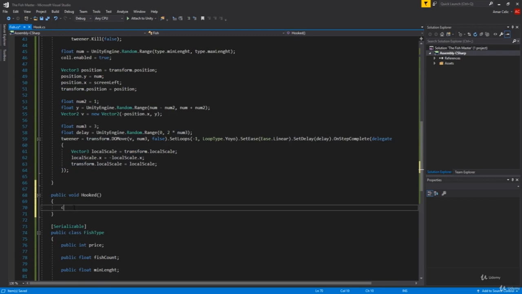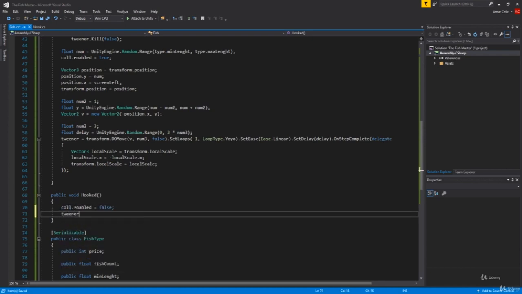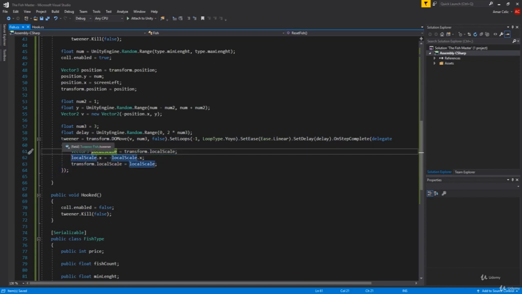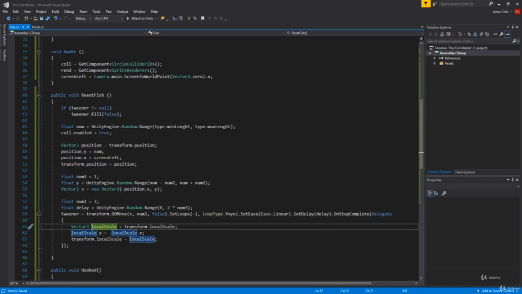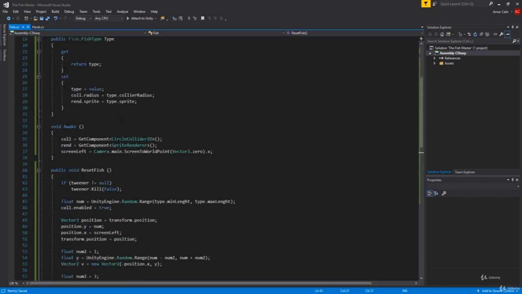As for the hook, we're going to say collider.enabled equals false, and we'll have our tweener.Kill, meaning that our tweener is done. So this is finished. The fish will not move left or right anymore. So guys, that will be it for setting up our fish.